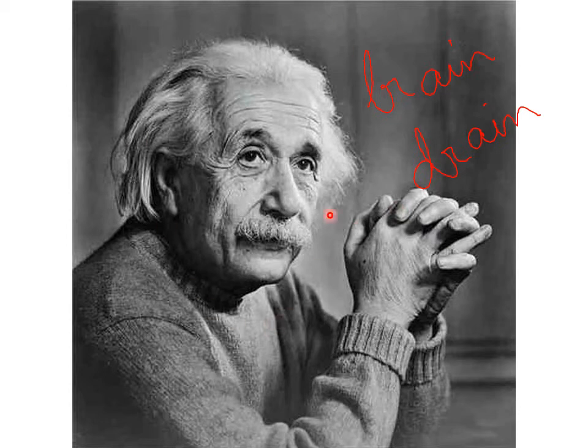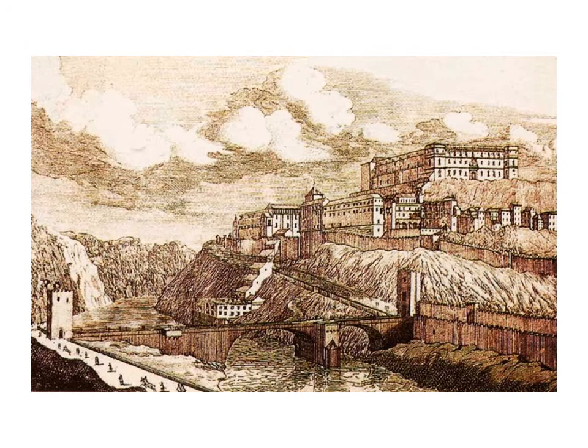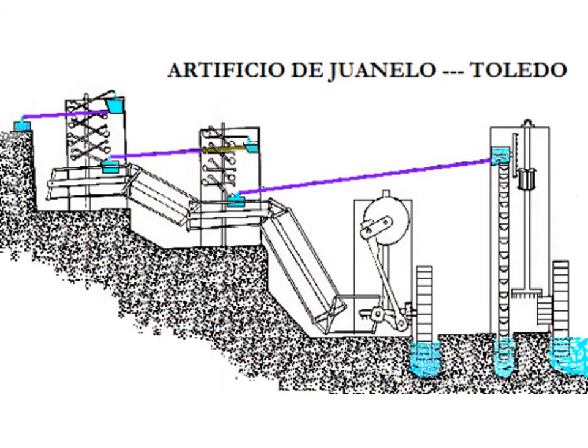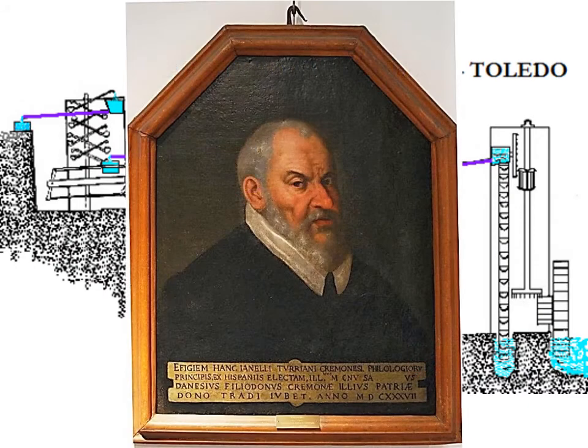An example will be Albert Einstein, who was a German immigrant that had to flee from Germany due to the Nazis. Another example in Spain will be Juanelo Turriano, who was an Italian that came to Spain and designed lots of machines and so on in the 16th century.